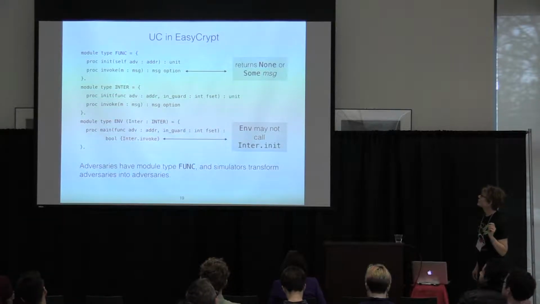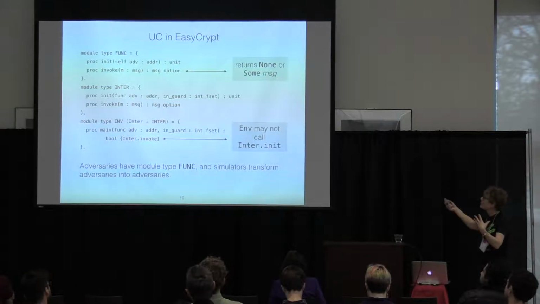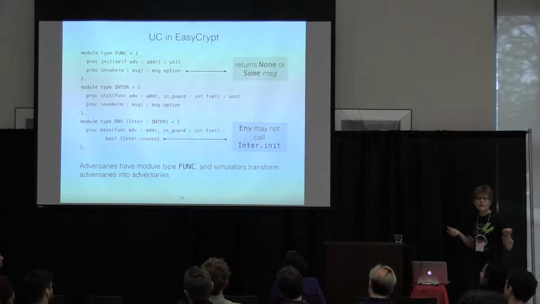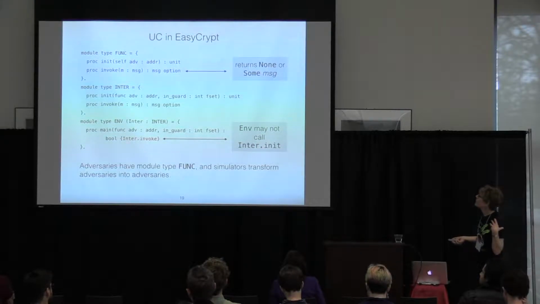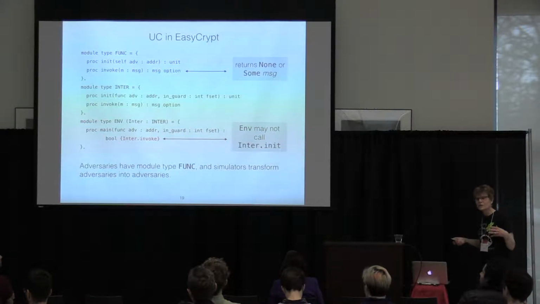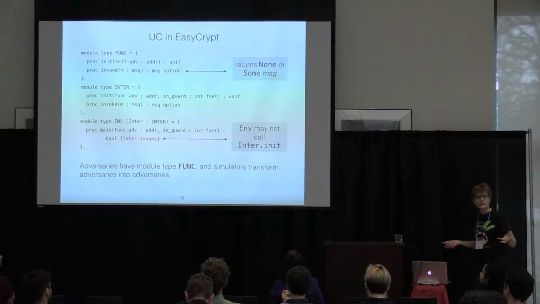I'm not going to show you a lot of EasyCrypt code, but there are these module types here, types of modules. So a functionality implements this type that's here, meaning that it has two procedures, init and invoke. Init is given the address of the functionality itself, as well as the address of the adversary, and it should initialize any state that the functionality has. And then at runtime, invoke is called with a message destined for that functionality, and eventually what does it return? Well, either an error or an outgoing message, one that's going to be routed by whatever is outside the functionality to